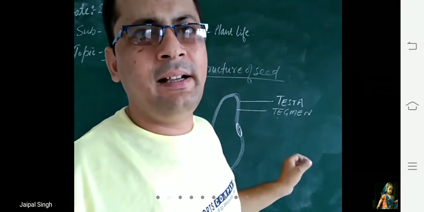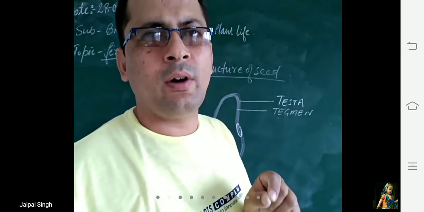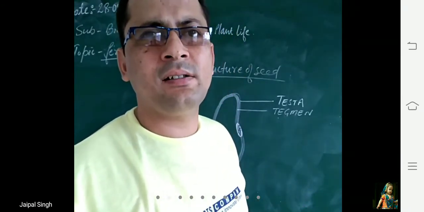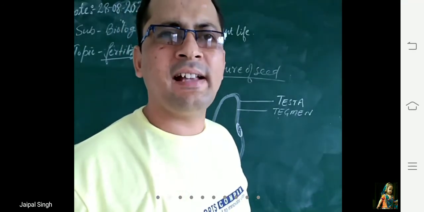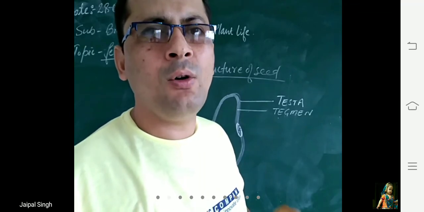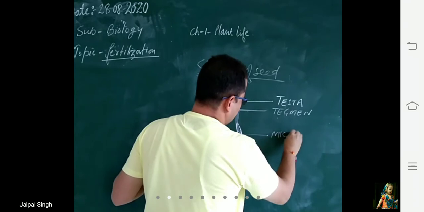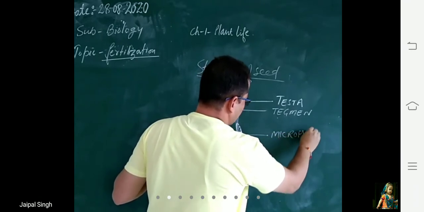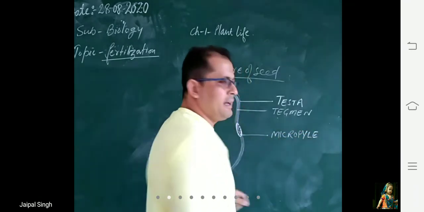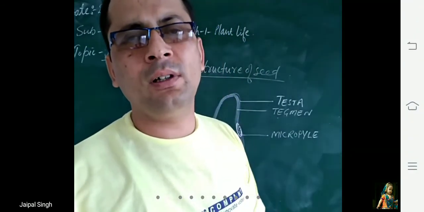The seed contains a small hole through which water enters into the seed. It is known as micropyle. This is the hole through which the water enters into the seed.